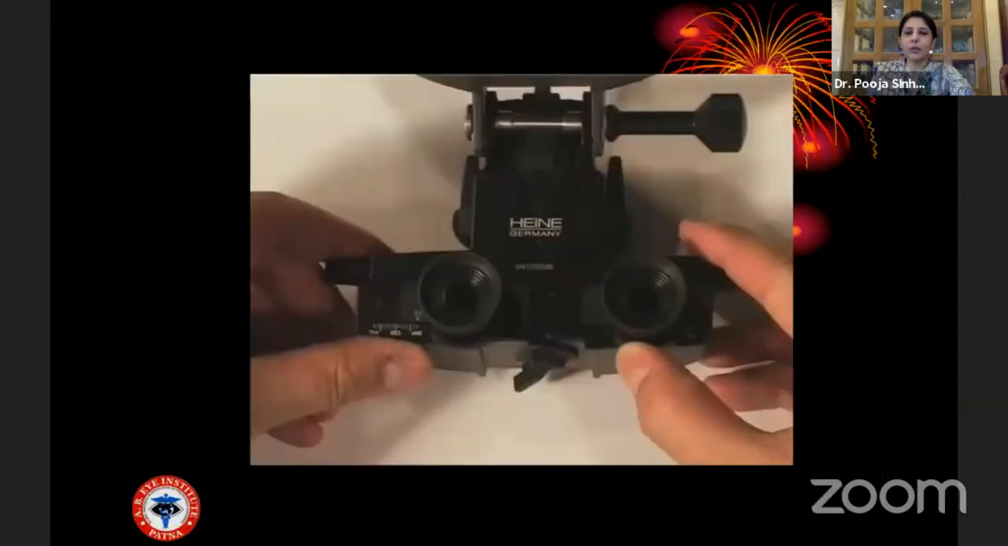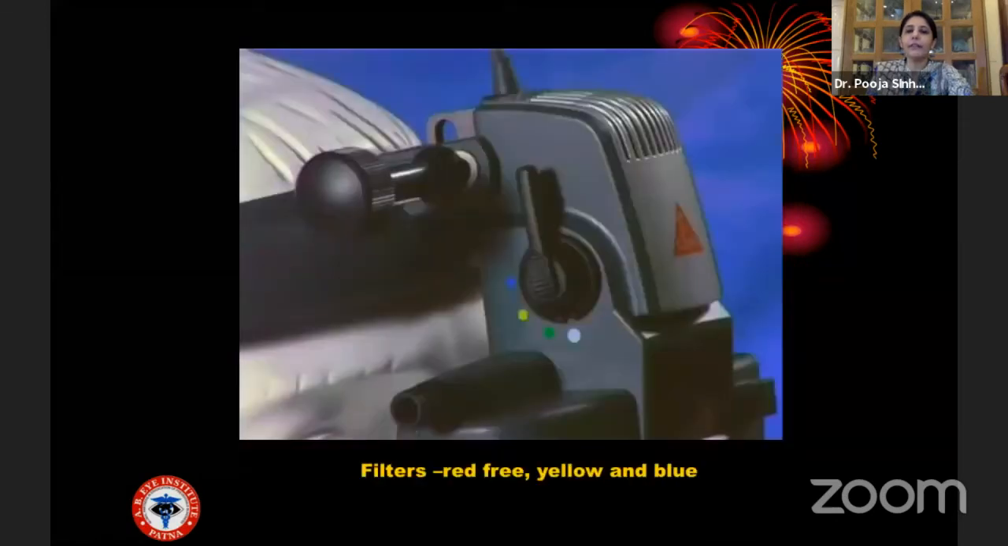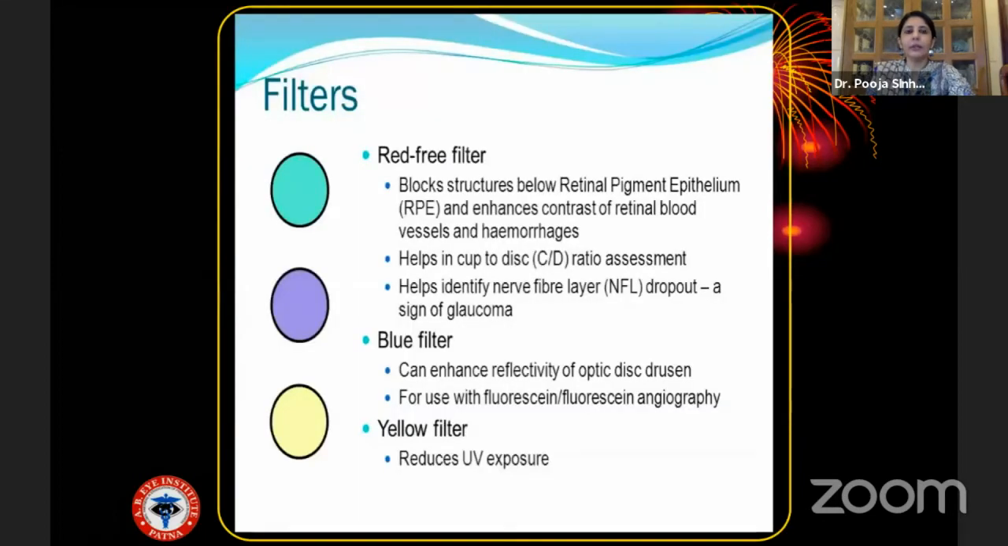This is what I'm explaining. There are two push levers at the bottom, which you have to slide towards one another so that you can achieve the proper interpupillary diameter. These are the different filters that we have to use: the red free, the yellow, and the blue filter. And the uses of the filters.